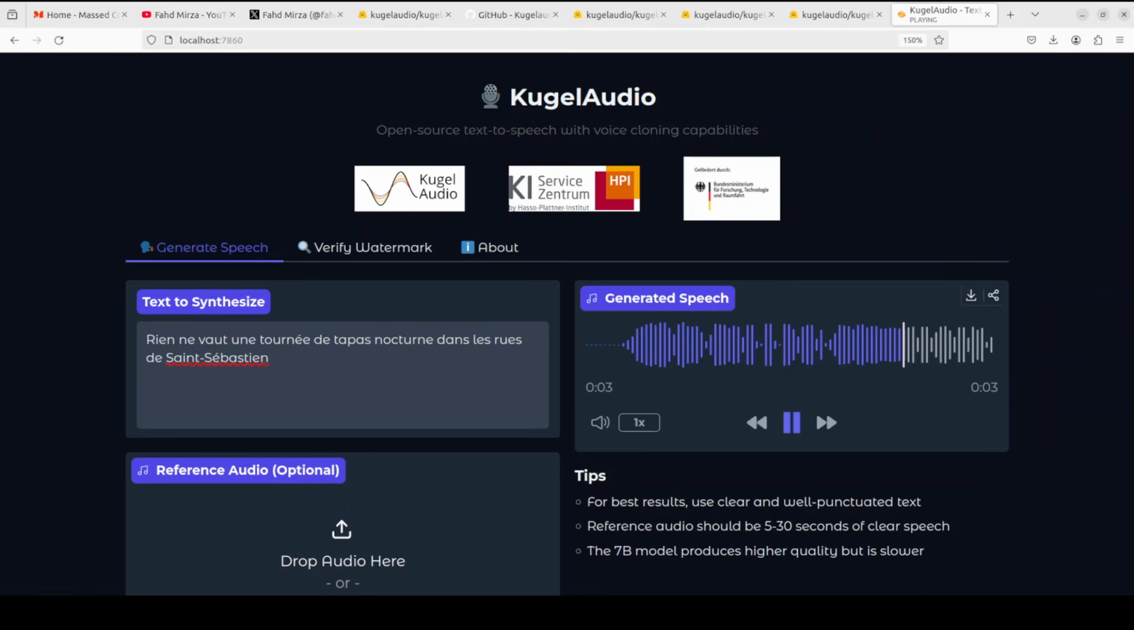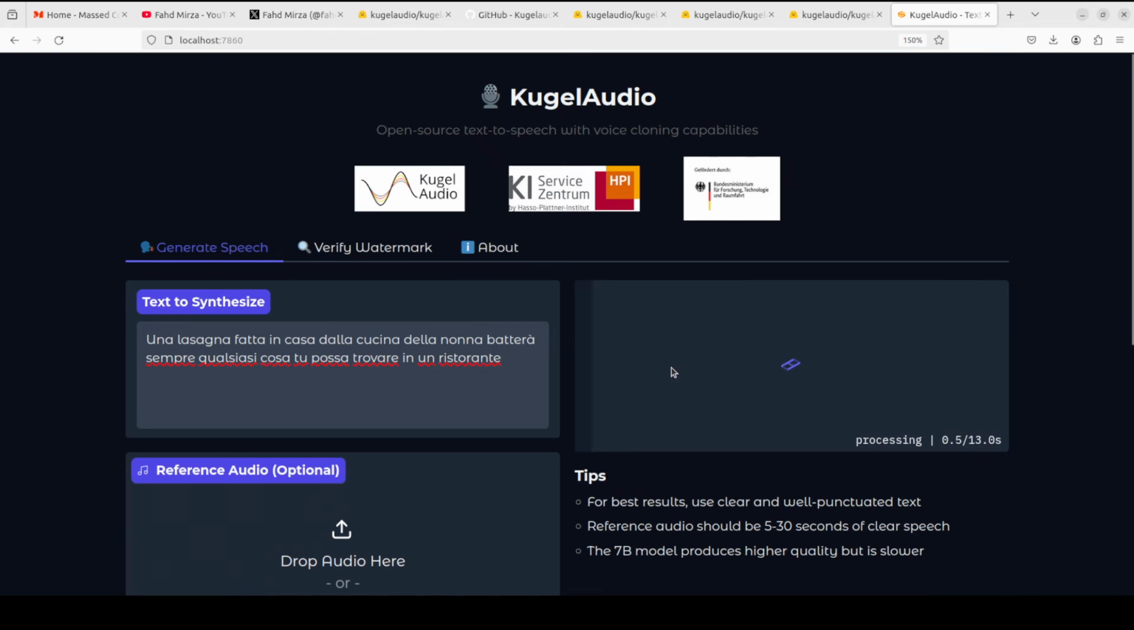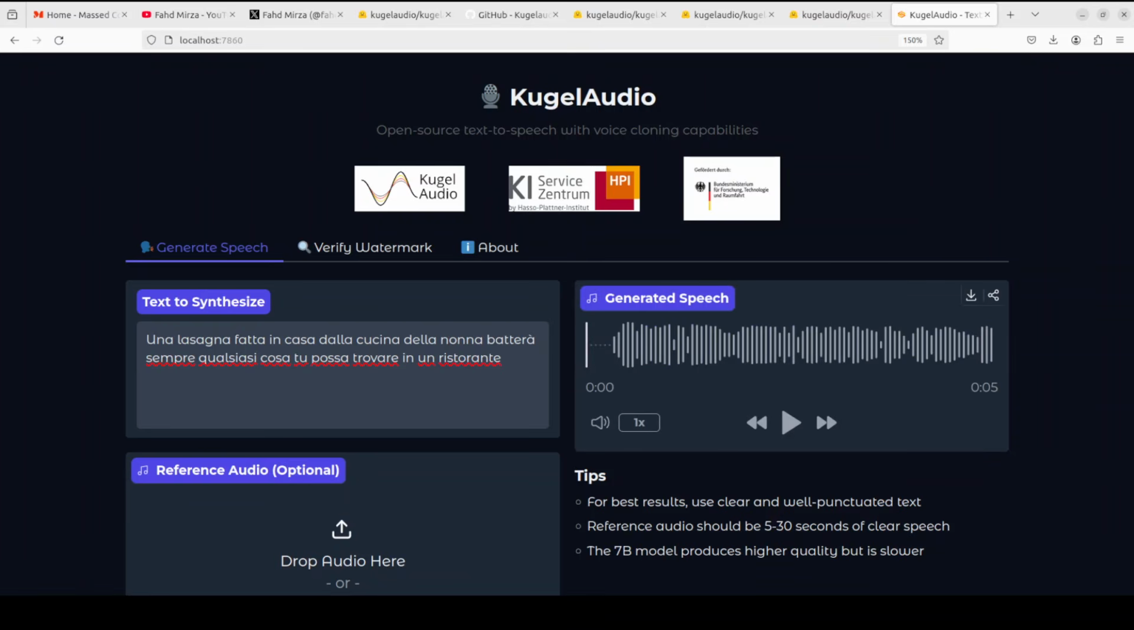Yeah, pretty good. And now let's do Italian. And by the way, as per their model card, they have said that the quality varies significantly by languages. So Spanish, French, English, and German have the strongest representation in their training data. And other languages may have reduced quality, prosody, or vocabulary, depending on the availability in their training dataset. But so far, it looks okay.